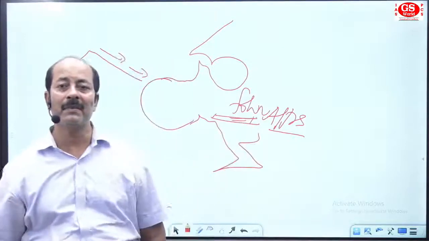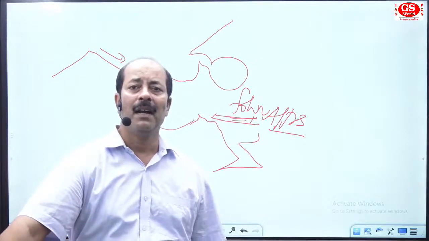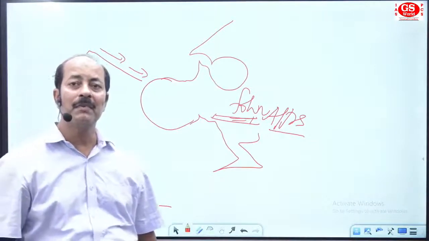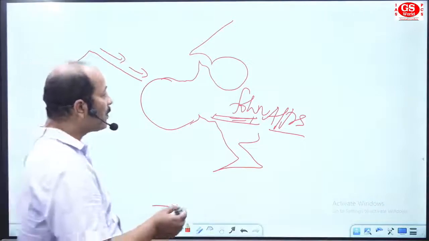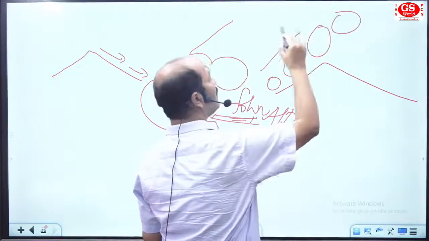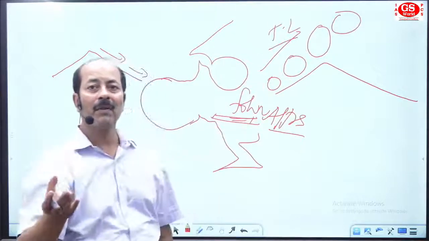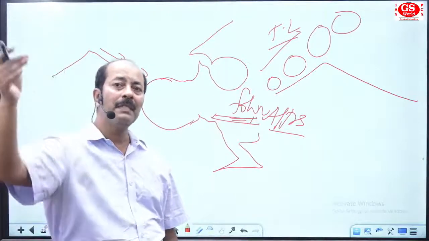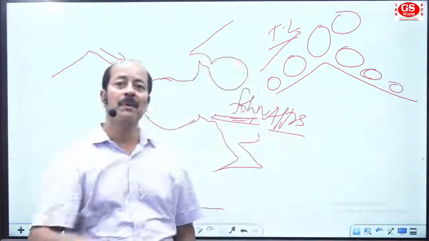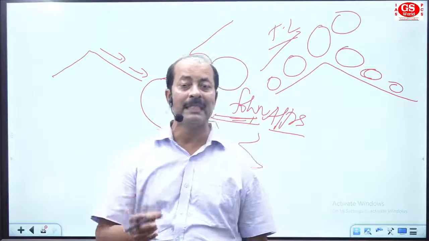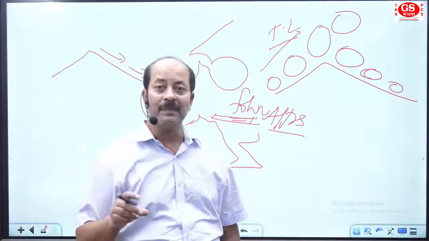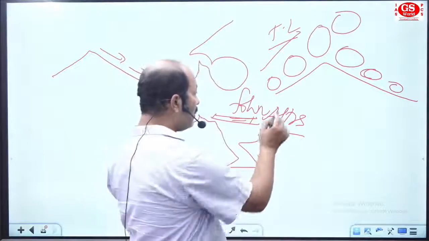Fohn is a wind, descending wind from Alps to Switzerland, and during descending, the temperature rises and there is a huge melting of ice. I'm telling you one concept here. Suppose the wind is rising up, then the temperature will be low due to the volume of air, because volume of air is always increasing with the height. Suppose the wind is coming from mountain area to lower slope of the mountain, the size of wind will decrease, the volume of wind will decrease, and the temperature will rise. So in that condition, the nature of wind will be as a hot wind.